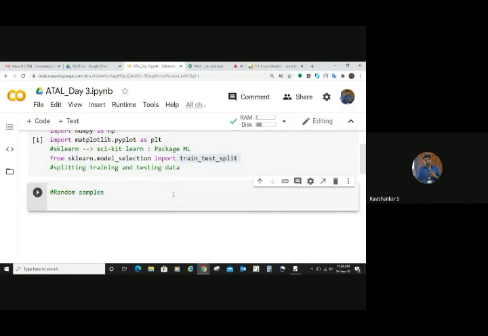What's the difference between training and testing data? Very basic question. Training data means you are teaching the model with the training data. Like we are talking about supervised learning, right? You already know, I am teaching you something, so I am giving you the output also. I am showing the output.